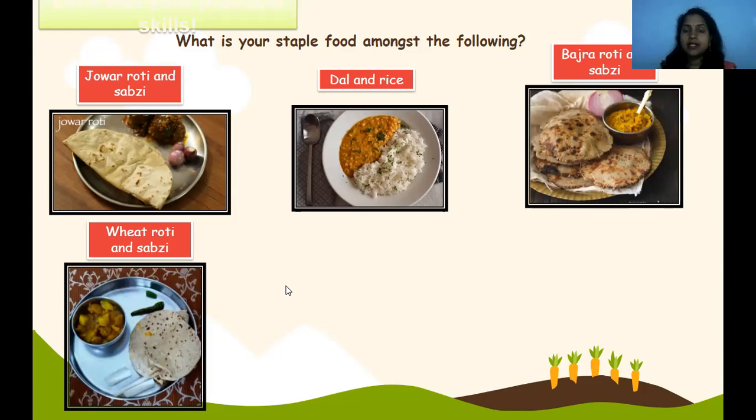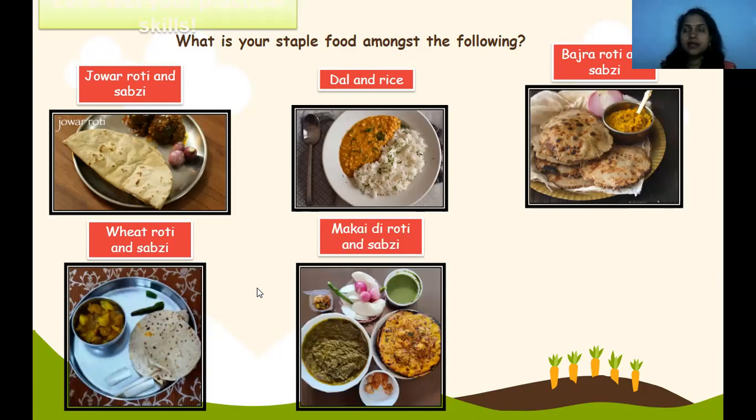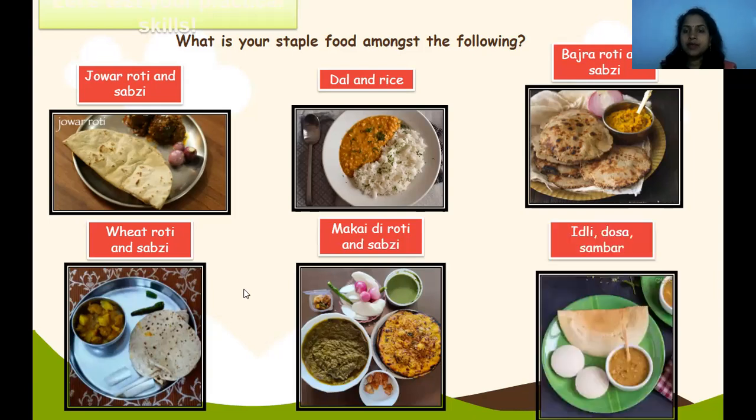Jowar, bajra, and wheat. These are some important grains, different grains which are very healthy. Makai ki roti and sabji, then idli, dosa, and sambar. These are all very healthy foods, especially made from grains only.